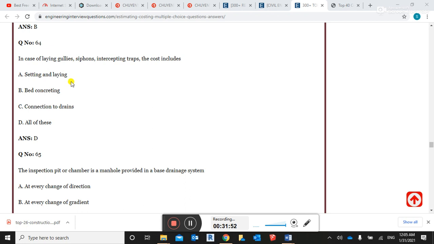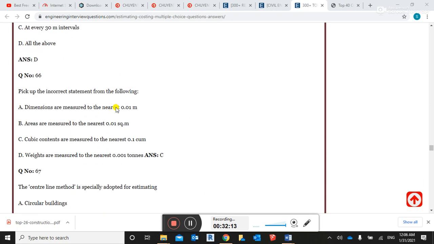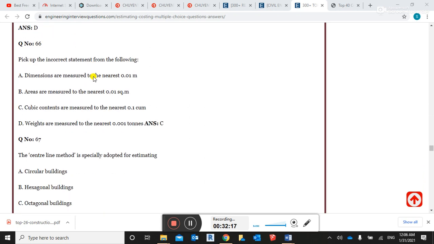Don't worry, guys. In case of laying the gullies, siphon, intercepting traps, the cost includes all of the above: connection to the drain, bed, concreting, setting, and laying. This is some question related to plumbing.